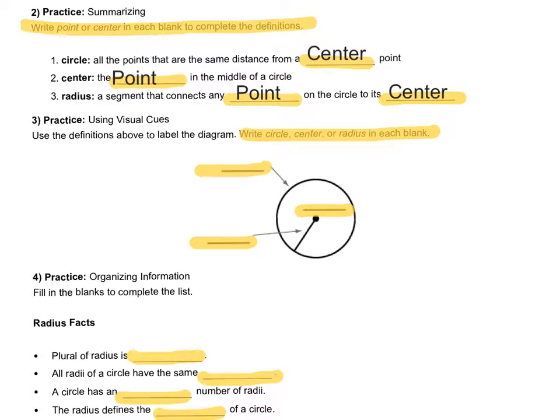Using this visual cue, it says write circle, center, or radii in each blank. So the point that's in the center of the circle, you guessed it, it's the center. We call it the center. And actually, that's the point that we use to name the circle, and you'll see that in just a second. So center goes on that line. The actual circle itself is round, so that's where we put circle. And the arrow down at the bottom is actually pointing at the radius. All right. And when we get into it, you'll see that multiple radius are called radii.